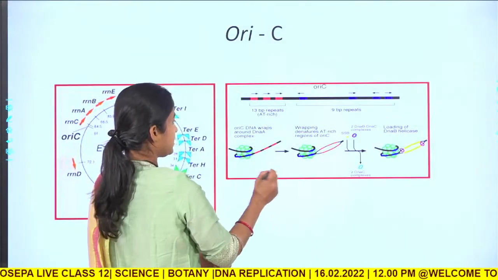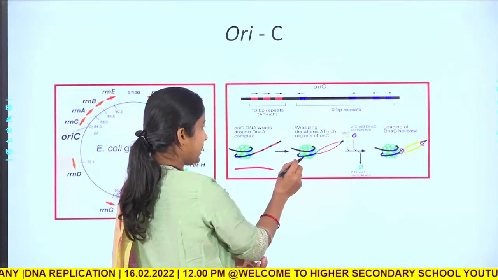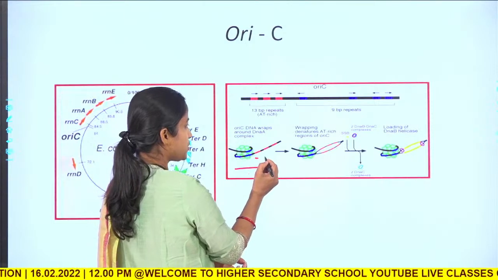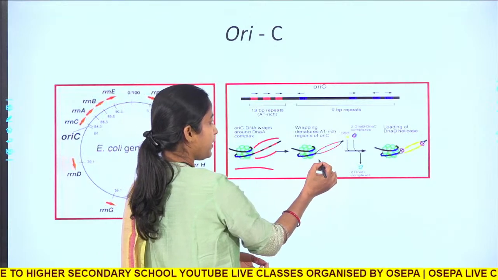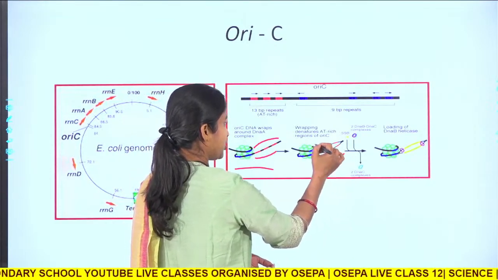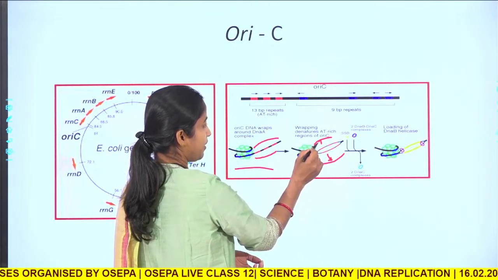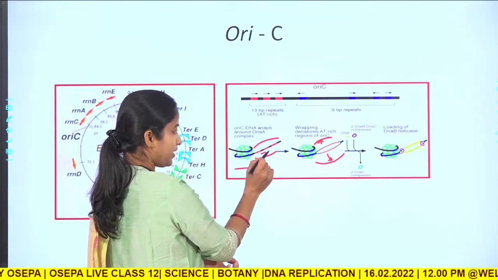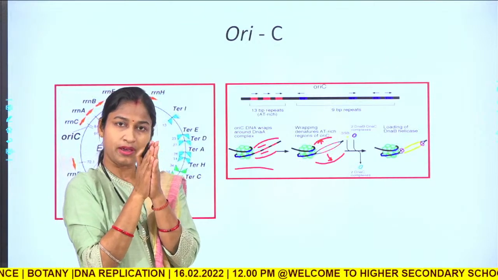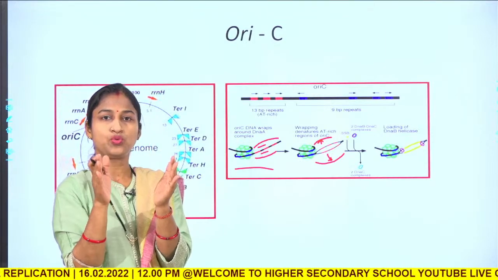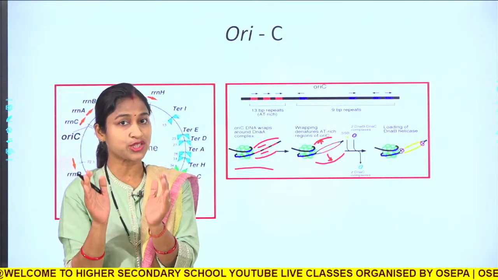So, you see this is the 13 base pair repeat. Now, here this wrapping denatures, because of this wrapping, these 13 base pair repeats will be denatured and there will be formation of 2 single stranded templates. Now, you see this is double stranded in nature, and the double strand will be converted into 2 single stranded templates,